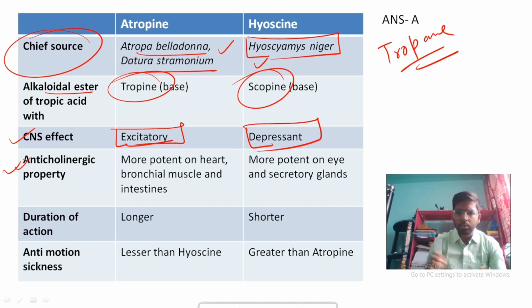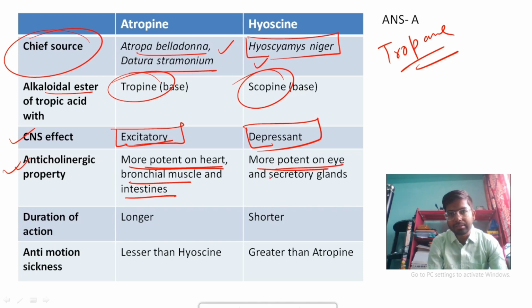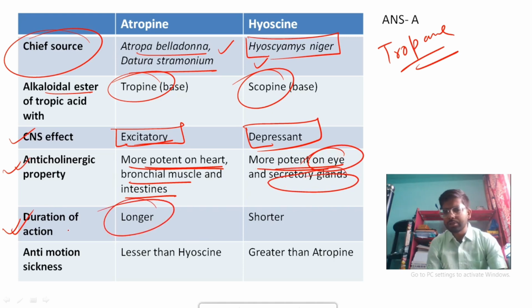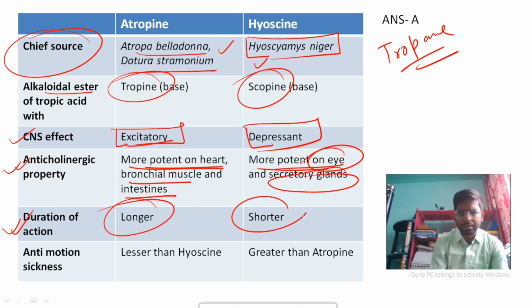Anticholinergic property: both have it, but atropine is more potent on the heart, bronchial muscle, and intestines, whereas hyoscine has more potent action on the eye and secretory glands. Duration of action: atropine has a longer duration, whereas hyoscine has a shorter duration.